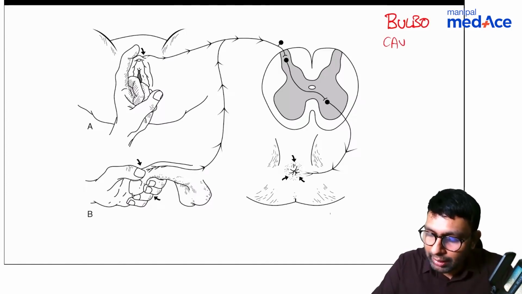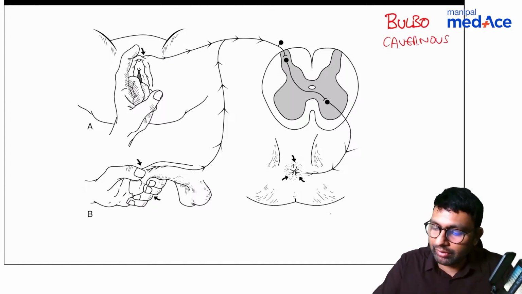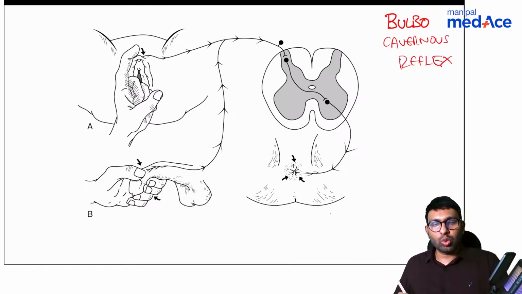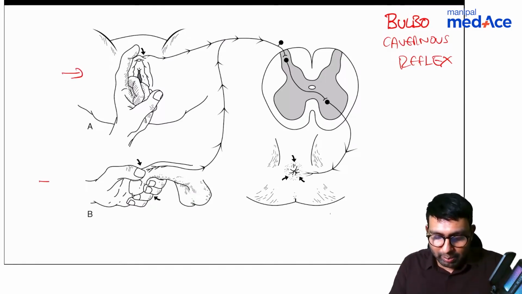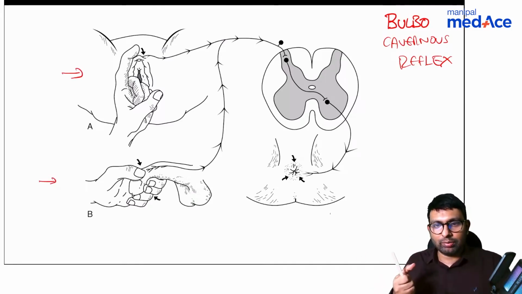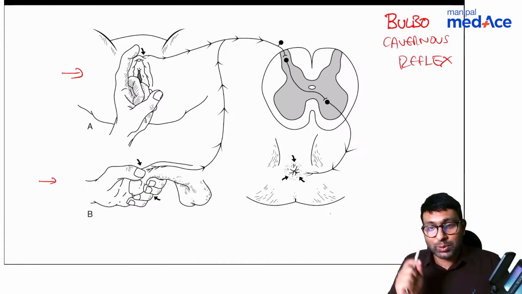It is bulbocavernous reflex. So what you do in bulbocavernous reflex is, in females, you tap on the mons pubis, or in males you tug on the glans penis, or, since most spinal patients have a catheter, you pull the catheter.